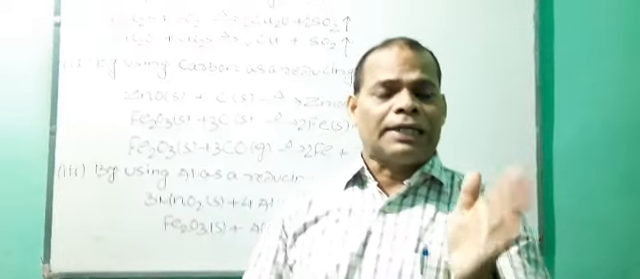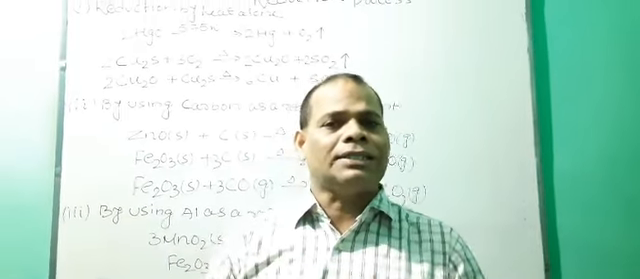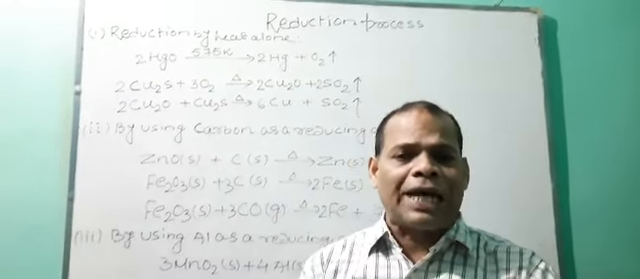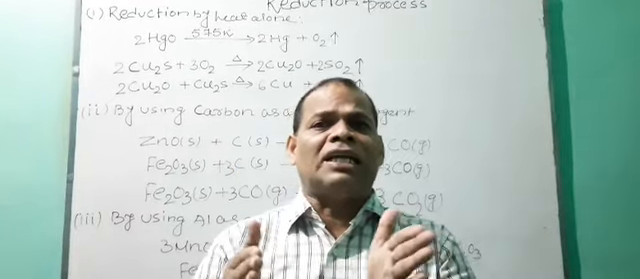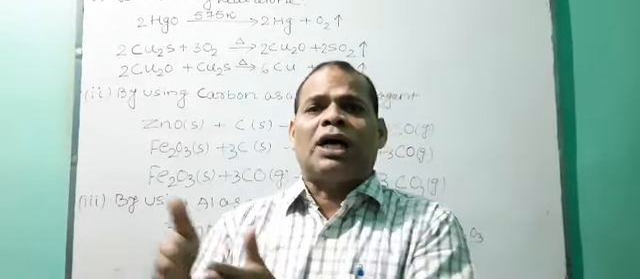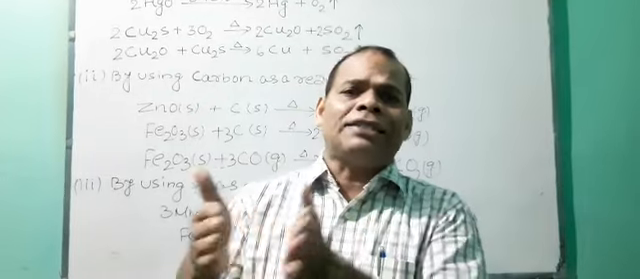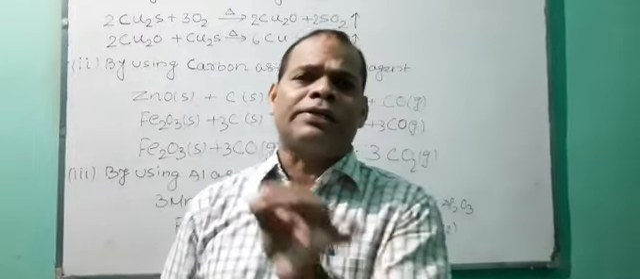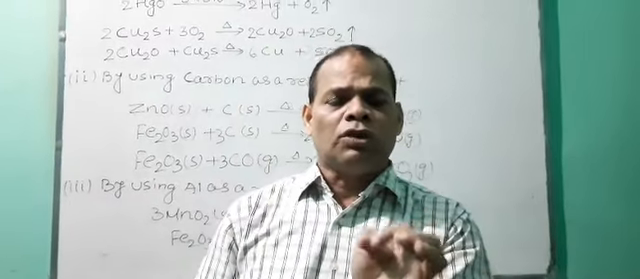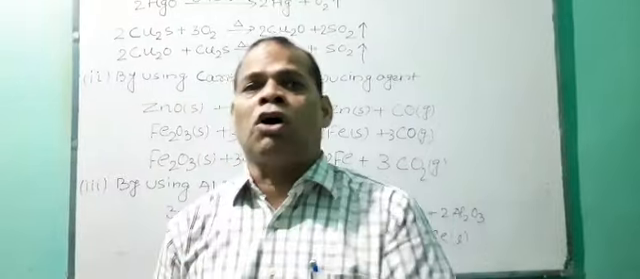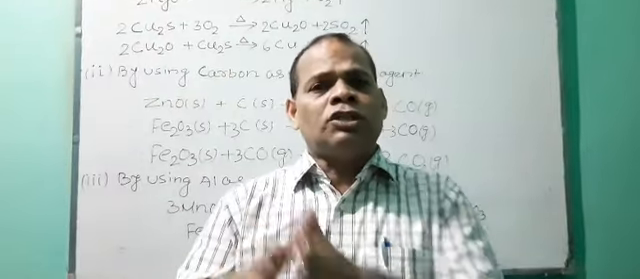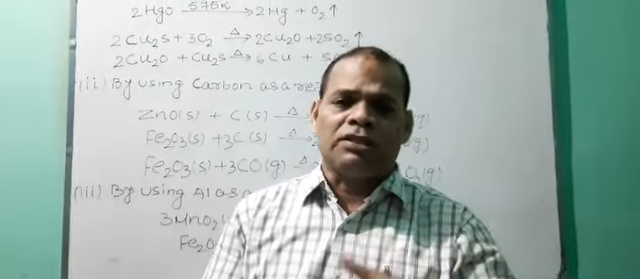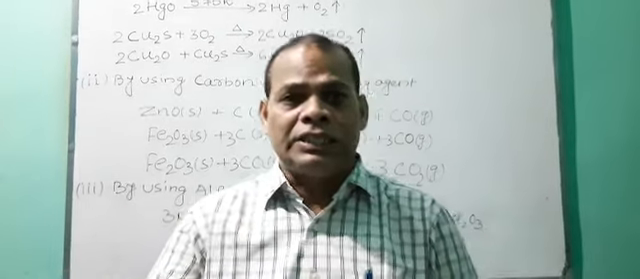Now, reduction by heat alone. As I said, the metals which are least reactive metal. When we say least reactive metal, it means metal has a less affinity with other element. Like HgO, Cu2O. Hg has a less affinity for oxygen. Cu2O, Cu has a less affinity for oxygen. So easily these oxide can be removed from these metals by the action of heat alone.